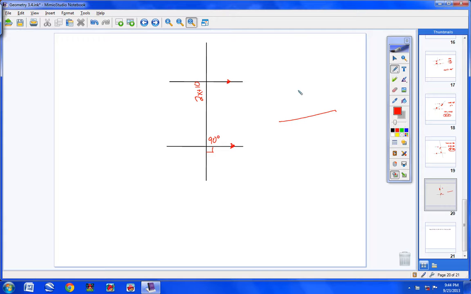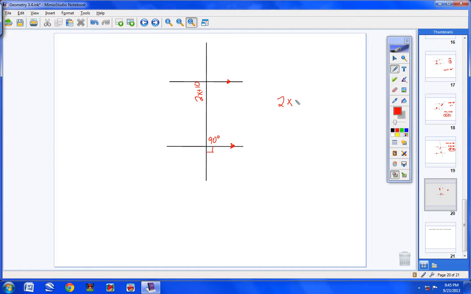Anytime you have a line with another line coming off of it, these two angles are supplementary, always. So if this is 90 degrees here, then this one right here has to be 90 also, because 90 plus 90 is 180. So this angle here is 90. Now why did that matter? Because now look what I have. I have this angle here and this angle here. And what are they called? They're on the interior. They're on opposite sides of the transversal, so they're called alternate interior angles. Alternate interior angles. And we know from principle number 1 in your notes today, alternate interior angles are congruent.